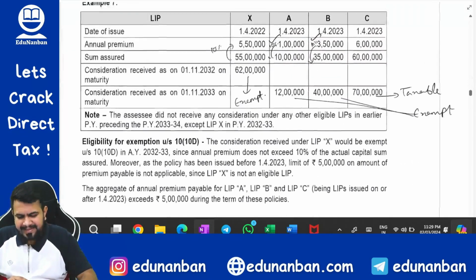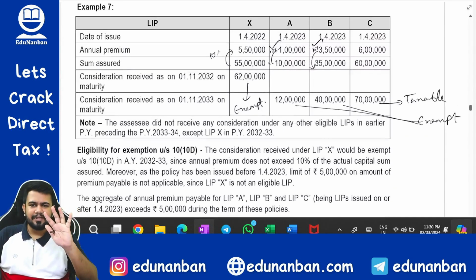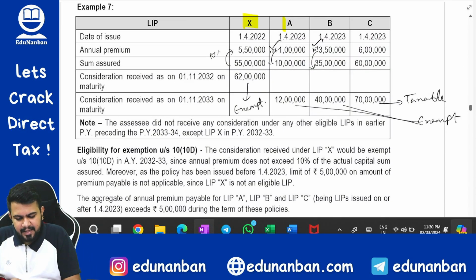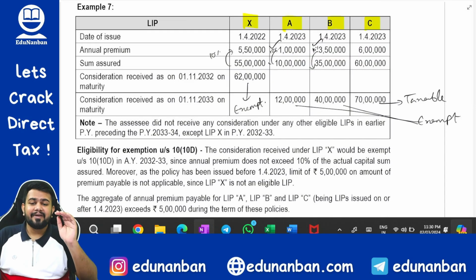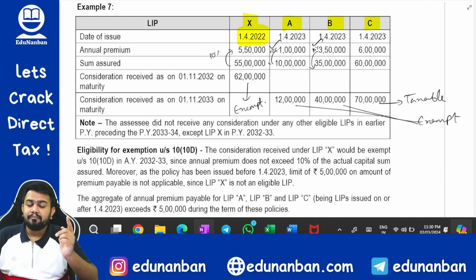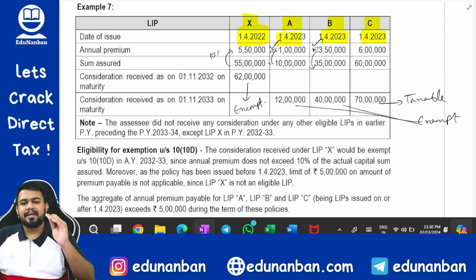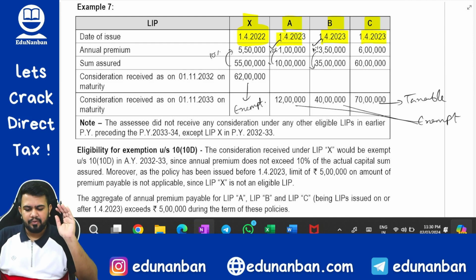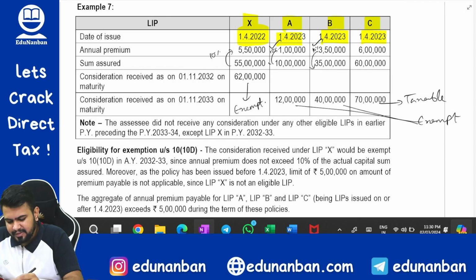Next, example number 7. So here there are 4 policies. X, A, B and C, and here be very careful. The policy X is issued before 1/4/2023 and A, B, C are issued on or after 1/4/2023. So this before 1/4/2023 you have to see separately.